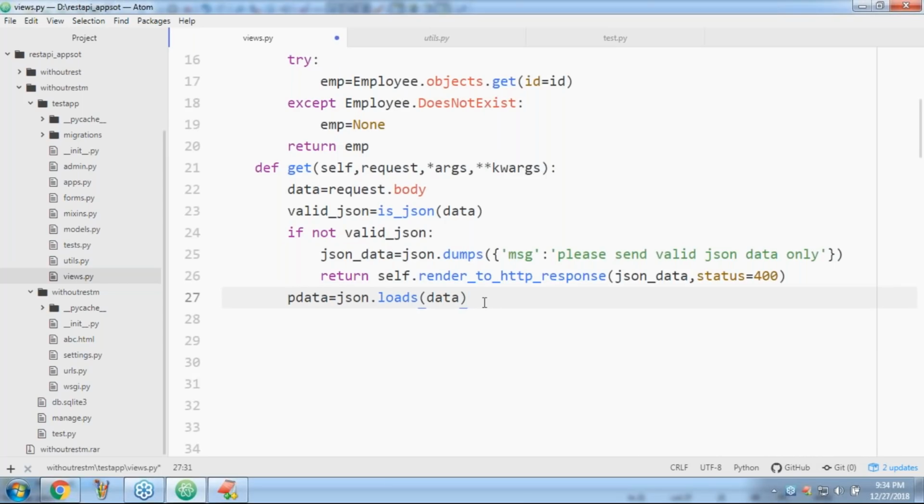Now the first question I will ask: in this data, is the ID attribute available or not? I want to check, sir. How to check whether the ID attribute is available or not? Very simple.